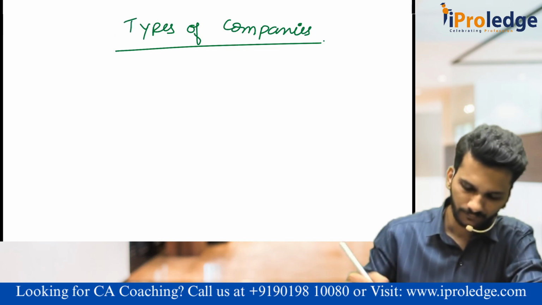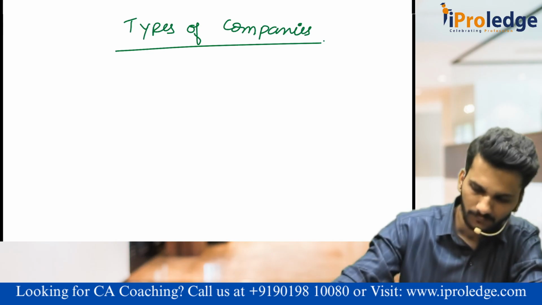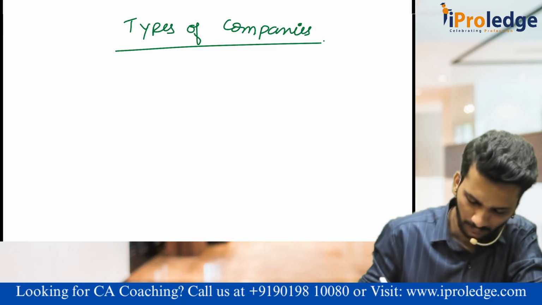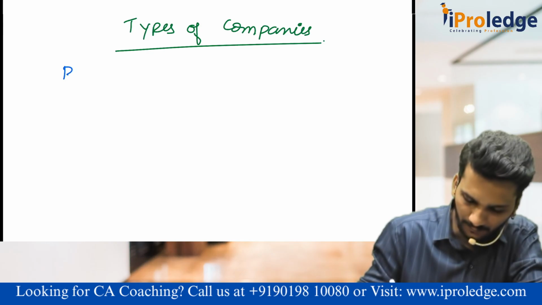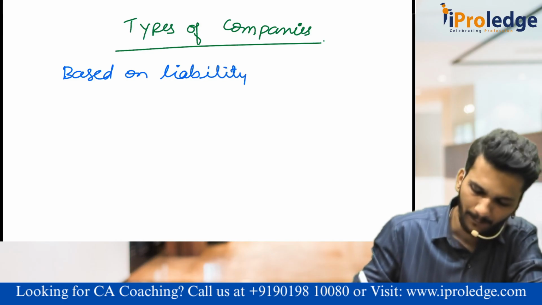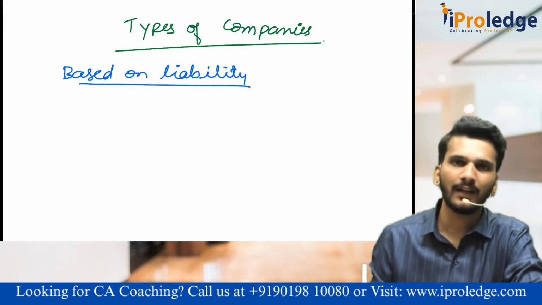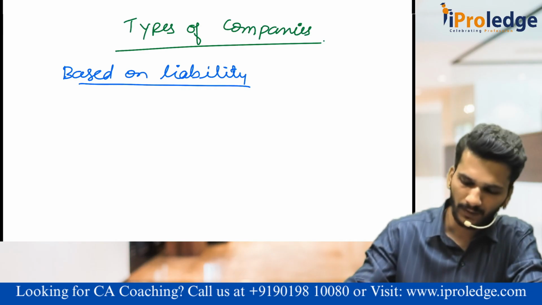The first type of company which we are discussing is based on the liability. Based on the liability, there are three types of company in our Companies Act. Sir, what are those types of company which we already discussed?